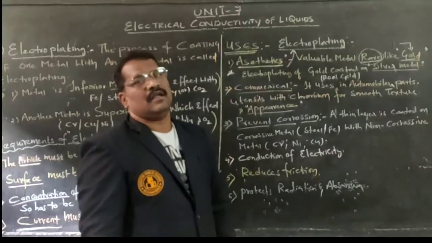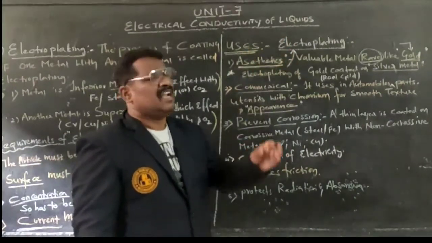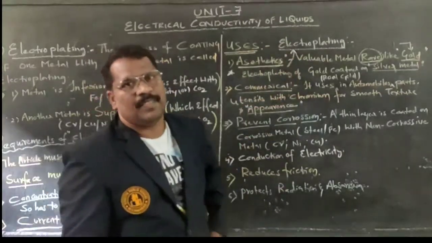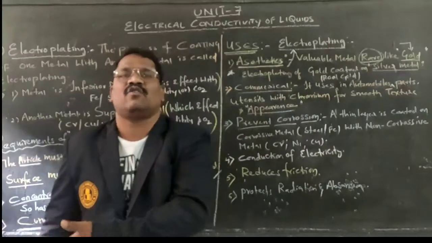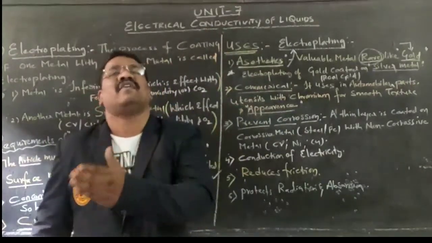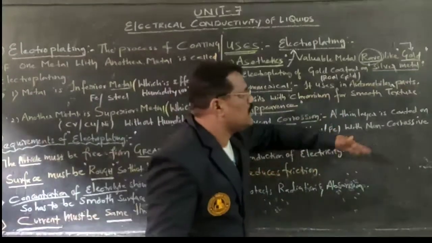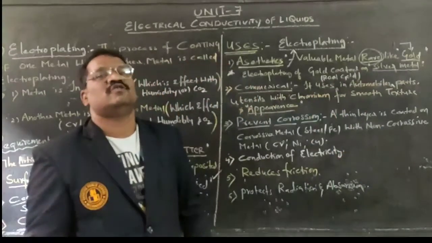A new car, if you go to a showroom, how does it appear? It will be much more shiny. But after using the car for 1 or 2 months, or 1 year after purchasing it, the shine existing on the surface of the car will gradually reduce.